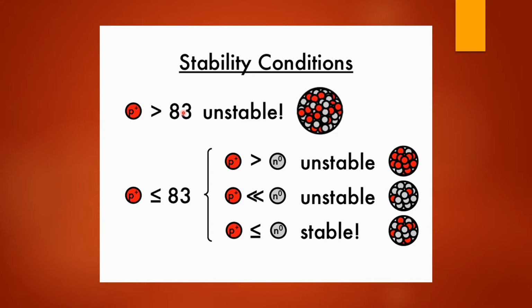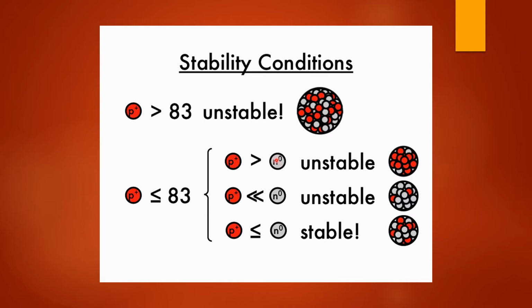If the proton number is greater than 83, the nucleus becomes unstable and starts emitting radiations. What happens if the proton number is greater than 83? The repulsive forces between the protons become larger than the nuclear binding force which holds the protons and the neutrons together. And it is because of this reason that the nucleus becomes unstable.